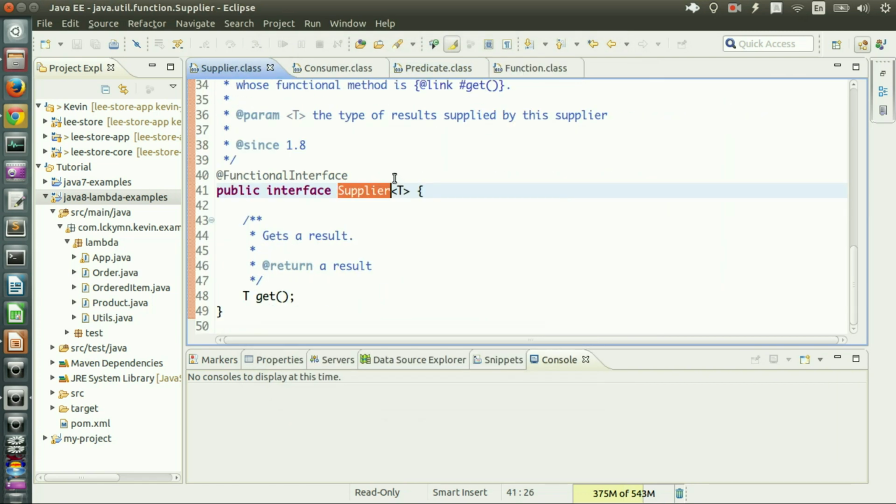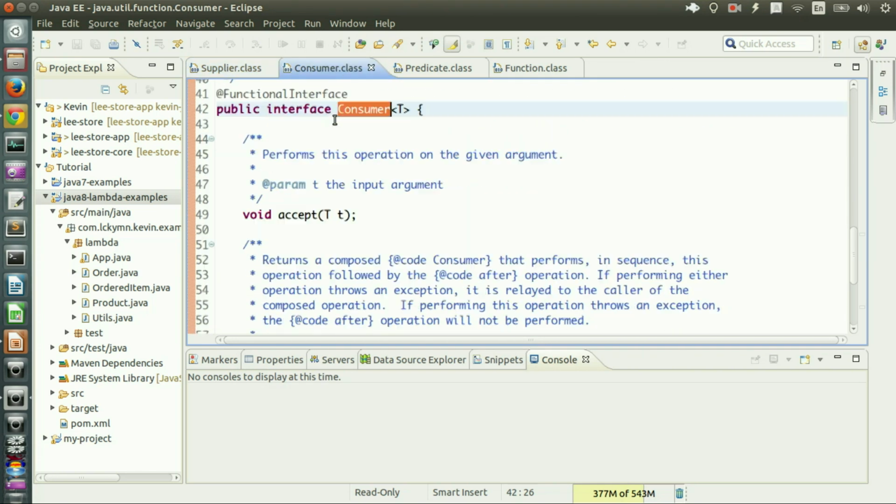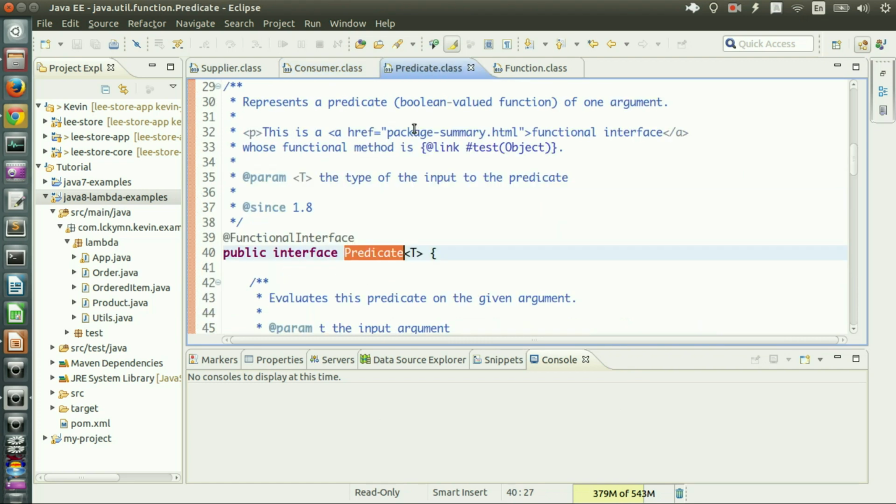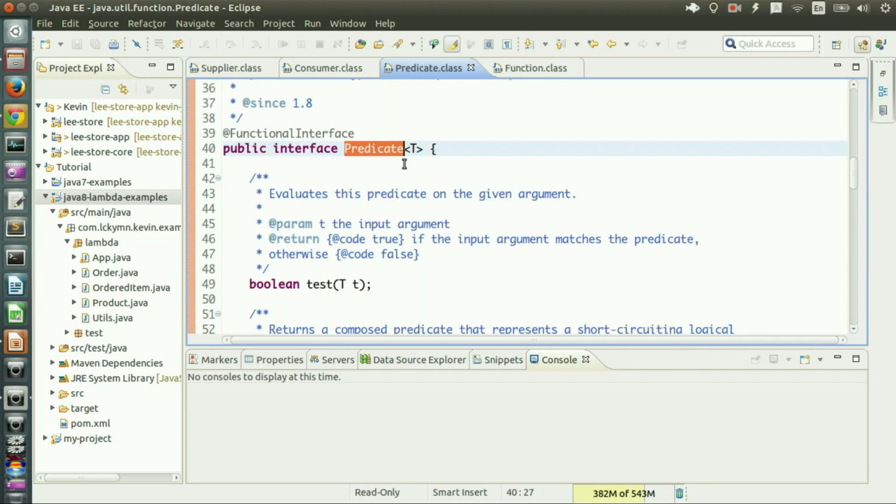So Supplier supplies something, so it takes no parameter and returns some type T. Consumer consumes something, which means it takes some type T and returns nothing. Predicate runs some test on given input T and then returns a Boolean result.